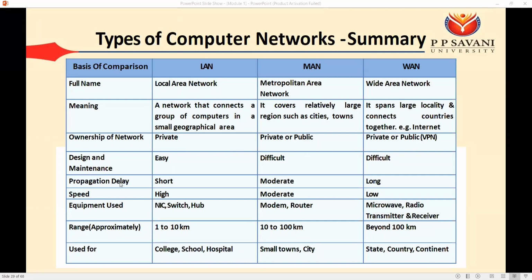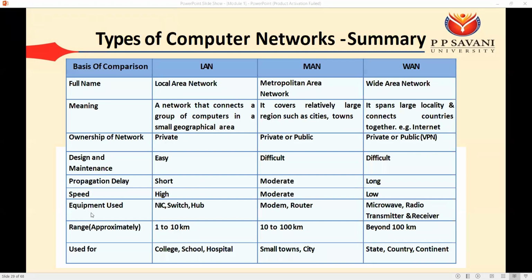Okay. Design and maintenance in LAN is easy. In MAN and WAN it is somewhat difficult. Okay. Propagation delay is known as the time required for your signal to reach from sender to receiver. The time from when your signal starts at the sender until it reaches the receiver is known as the propagation delay. So in case of the LAN we have a short propagation delay, in MAN we have a moderate one, in the WAN we have a long one. Okay. Speed in the LAN we can get high speed, in the MAN moderate, and in the WAN low.